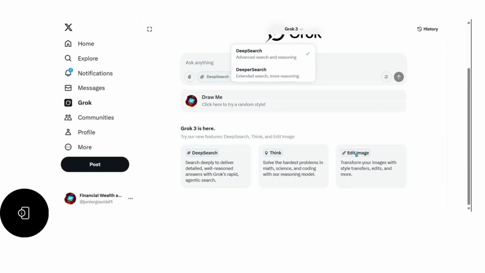When it's open, you can ask for anything, as it mentions itself, and it asks you to search. You can deep search, you can think, you can edit images. That means you can upload an image or you can imagine any image. You type it and it imagines what you ask, and it's going to define everything you ask it to do. And this is what it's here for. If you scroll down, you're going to read deep search, think, edit images, and more.